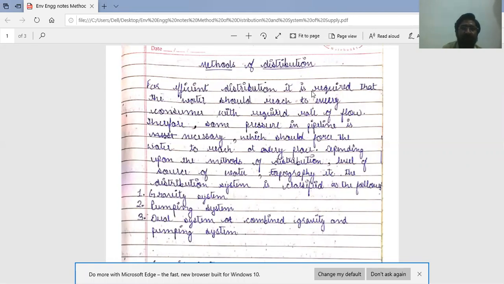For efficient distribution, it is required that the water should reach every consumer with the required rate of flow or required quantity. Therefore, some pressure in pipelines is necessary, which should force the water to reach every place. Depending upon the methods of distribution and source of water,